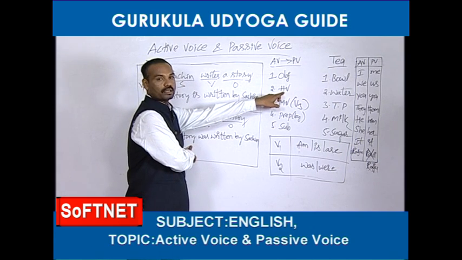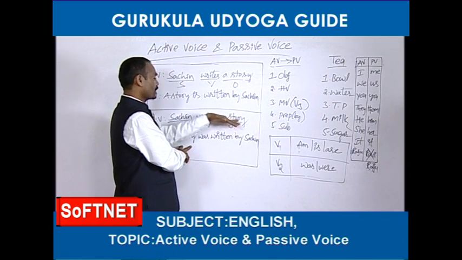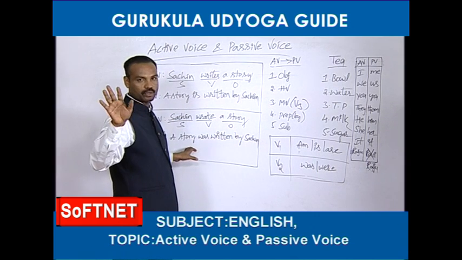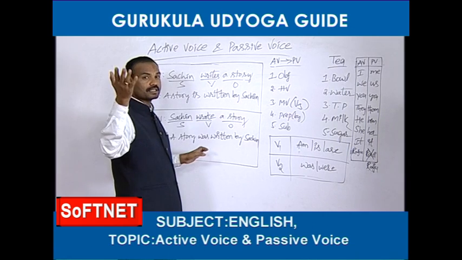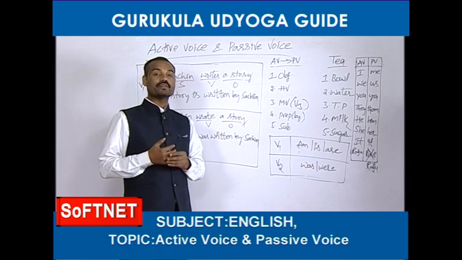Next, what should we take? Helping verb. Sometimes helping verbs are given in the active voice only. See, is there any helping verb? No, there is no helping verb at all in this active voice. Whenever they don't give any helping verb, it's easy. You should go to the main verb and see whether it is V1 or V2.